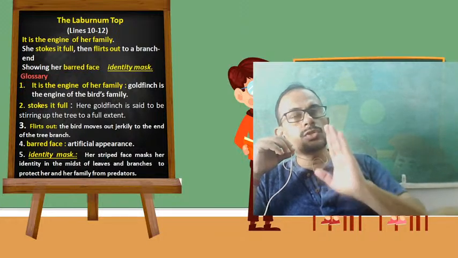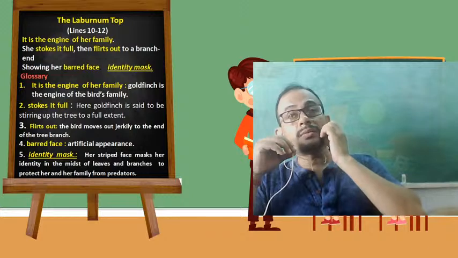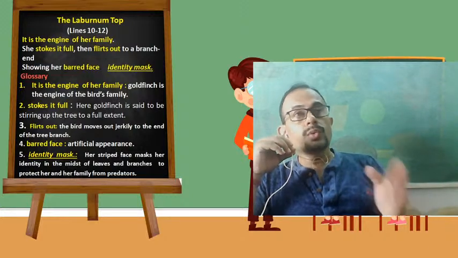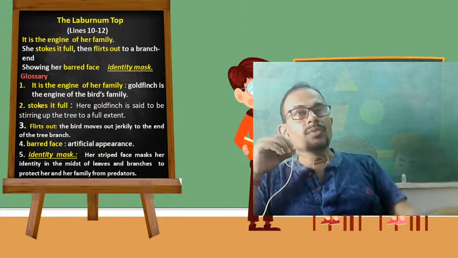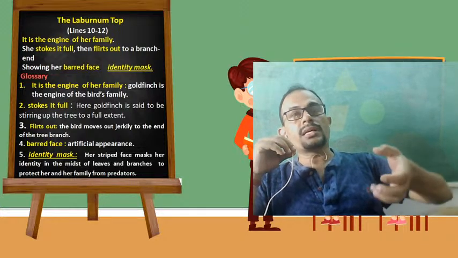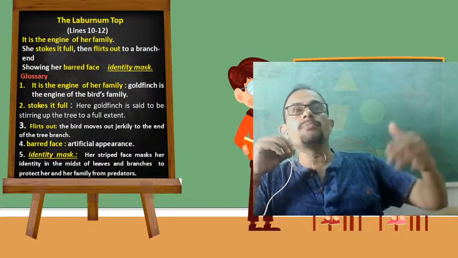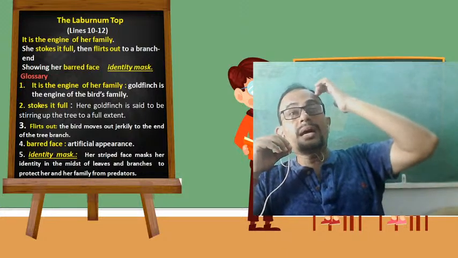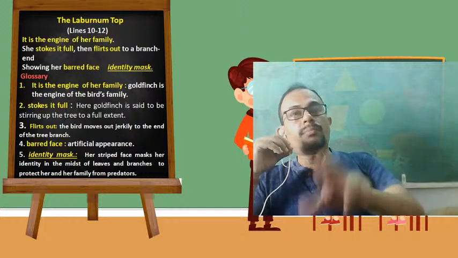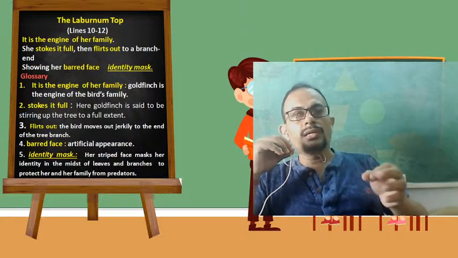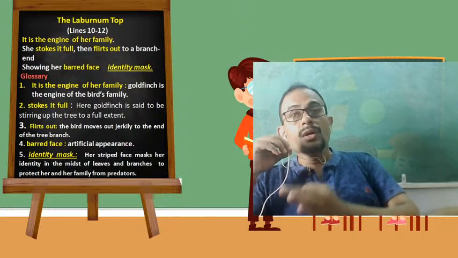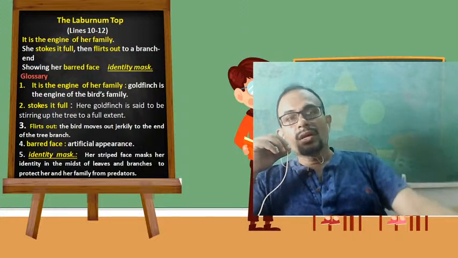So dear students, what we learned in these three lines is that the goldfinch bird is the engine of her family. She brings the tree to its excited stage. Then she flirts out to a branch end, showing her bird face, because this is the default structure of her face. She has a striped face which has the same color as the tree.